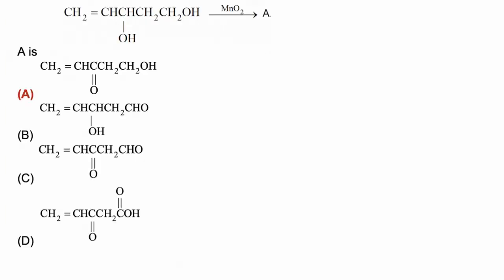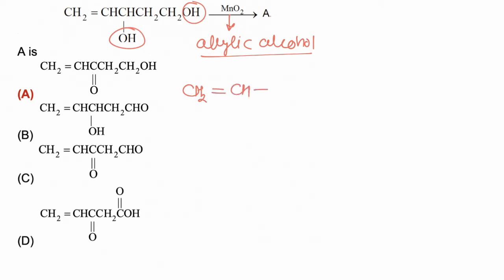In this question we have to find the oxidation product of the given reaction. Now this molecule has two types of OH group. In the presence of MnO2, only allylic alcohol will get oxidized. So CH2=CH-CH(OH)-CH2-CH2-OH.